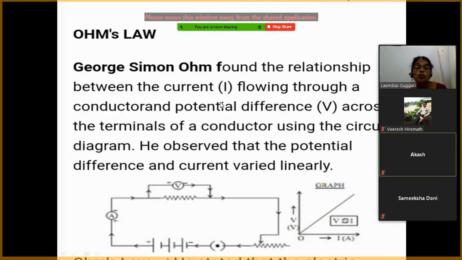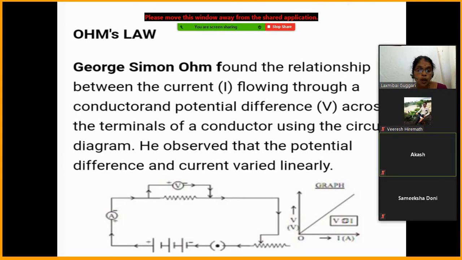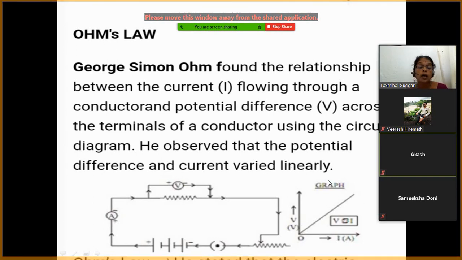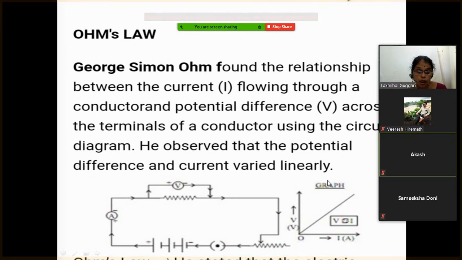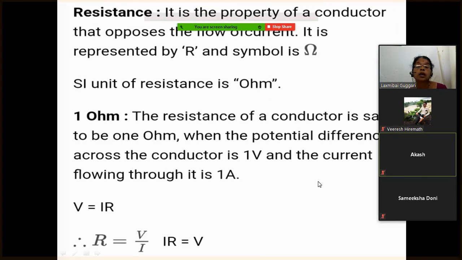Ohm's law. Georg Simon Ohm found the relationship between the current flowing through the conductor and the potential difference across the terminals of a conductor using the circuit diagram. He observed that the potential difference and the current varied linearly. Linearly means as one increases, the other also increases. As potential difference increases, electric current also increases.